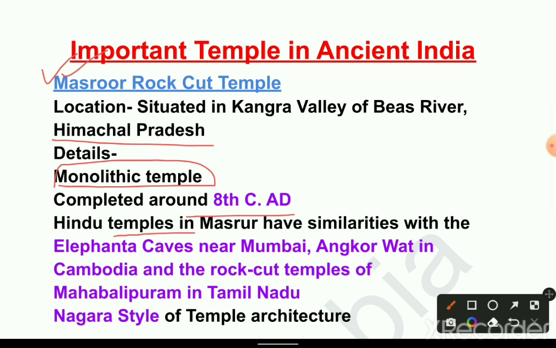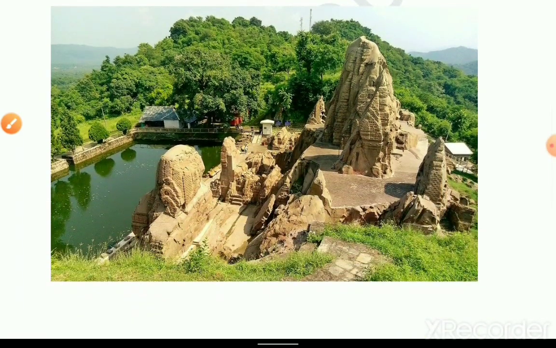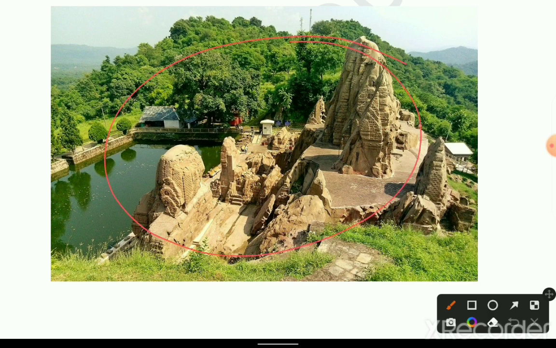Hindu temples at Masrur have similarities with the Elephanta Caves near Mumbai, Angkor Wat in Cambodia, and the rock cut temples of Mahabalipuram in Tamil Nadu. Nagara style of temple architecture, very important. This is the temple.